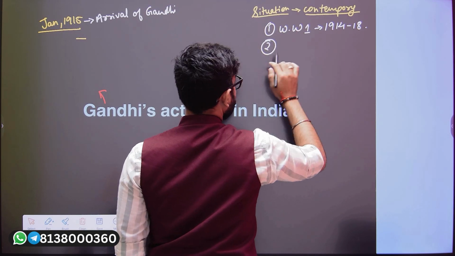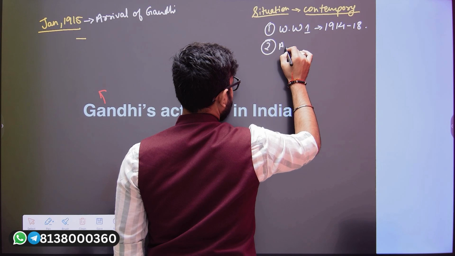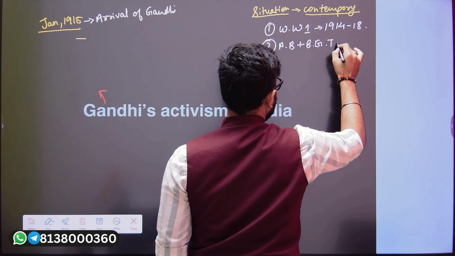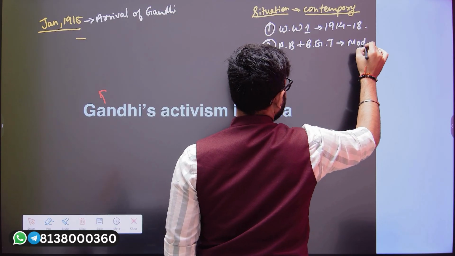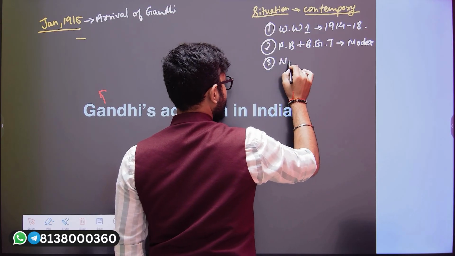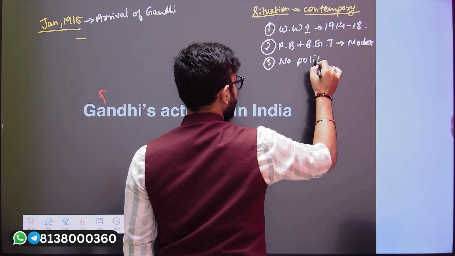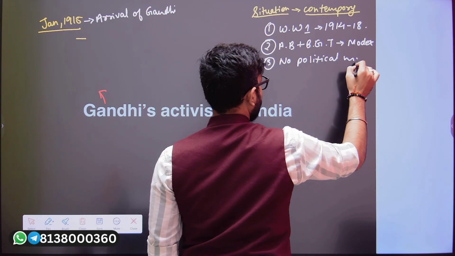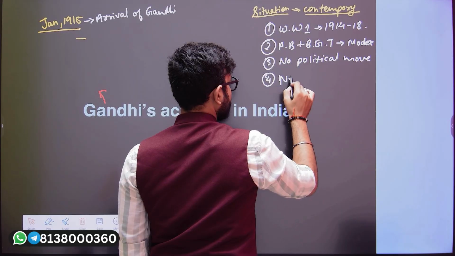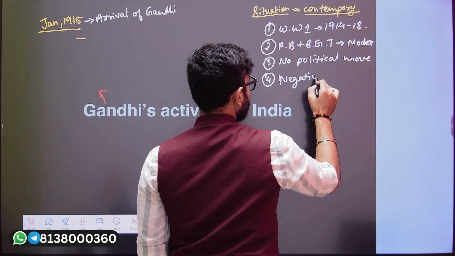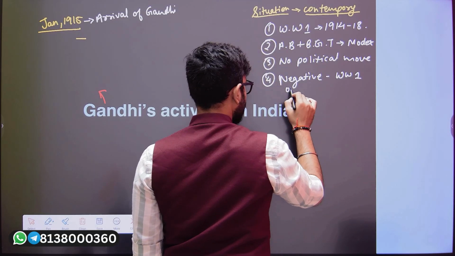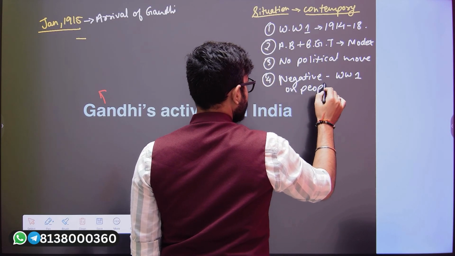Secondly, when he is arriving in India, Annie Besant and Bal Gangadhar Tilak are talking to the moderates in order to include the extremists. Third, there is no political movement or uprising happening at that point of time. Then moreover, the negative impacts of World War I on people. That was the scenario in India.